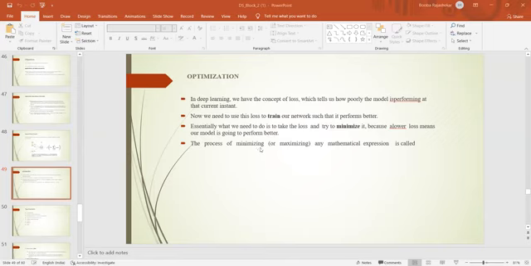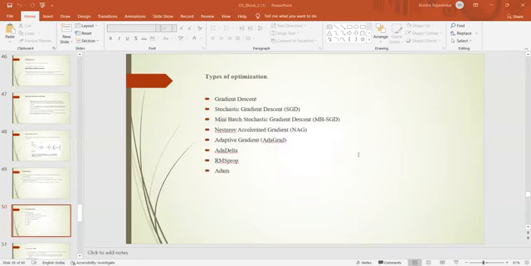The process of minimizing and maximizing uses mathematical expressions, so that we can find the minimum value and the maximum value. Both values are determined using mathematical expressions and optimization techniques.